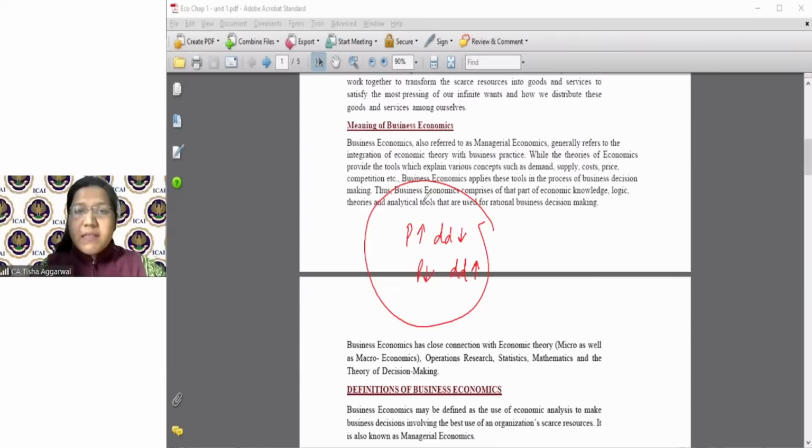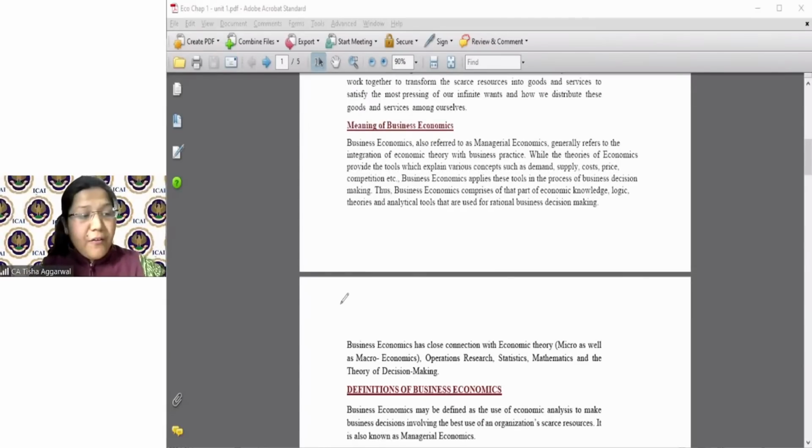So economics tells you how to solve business problems, and after solving these problems, you understand how decisions are going to be taken. This is what your business economics is about: how the scarce resources of the organization are to be utilized in a manner where the decisions you make for the business are taken care of. Okay, let's go further.